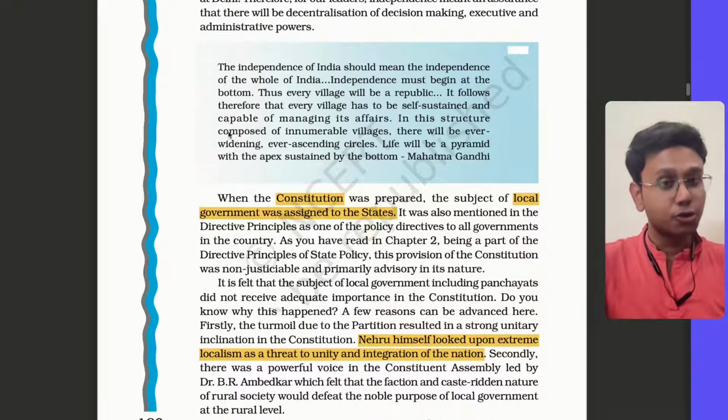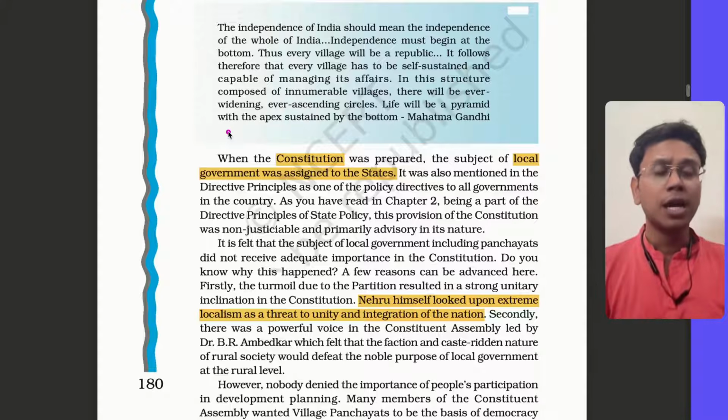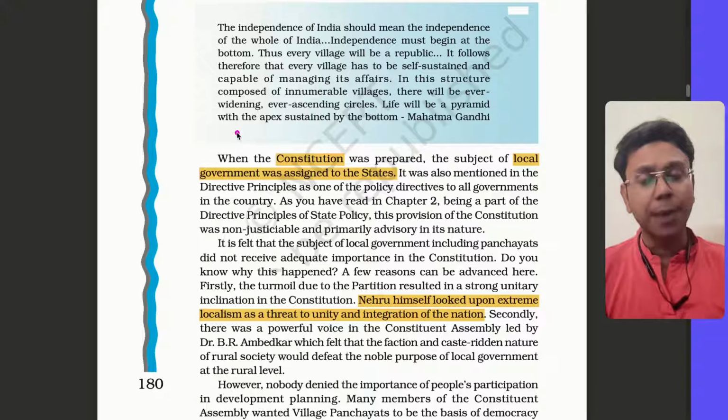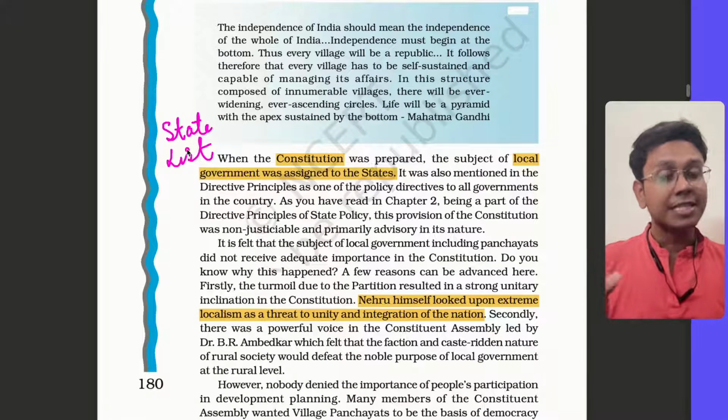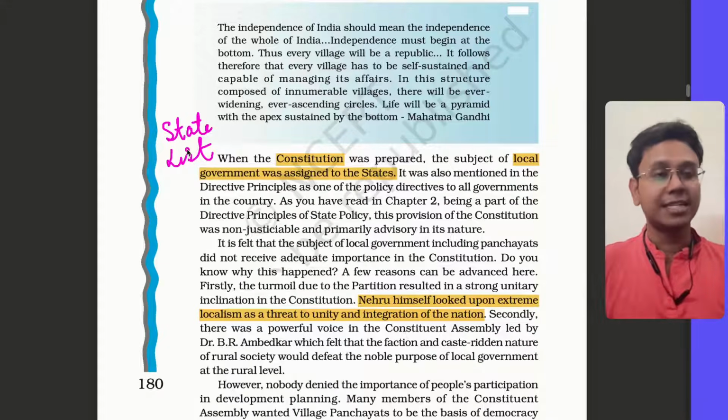And even when our constitution was made, the concept of local government was a part of the state list. Now, I told you yesterday, for all those subjects which are under the state list, the state government has the power to legislate on them and to oversee them.